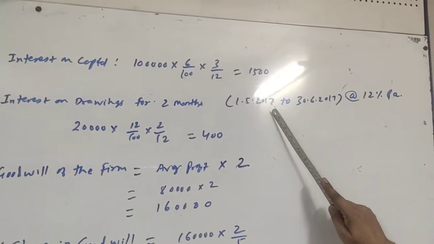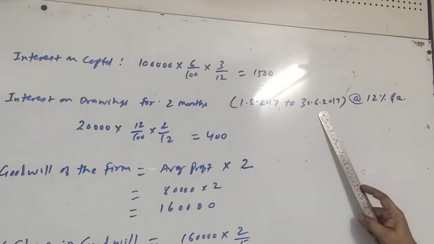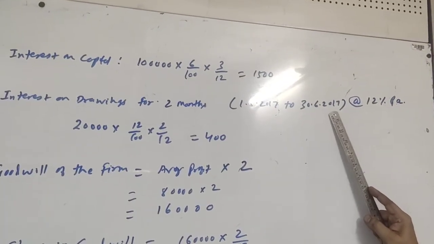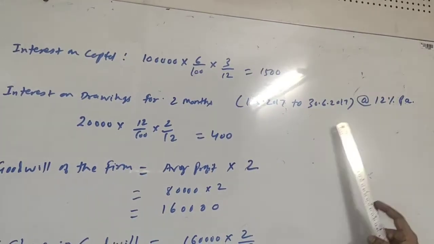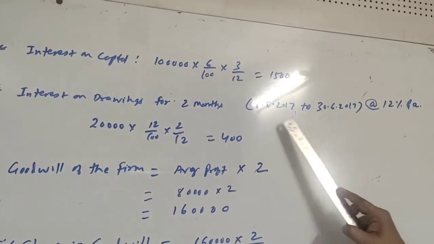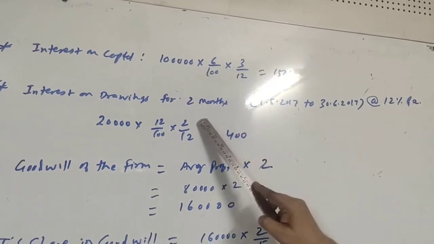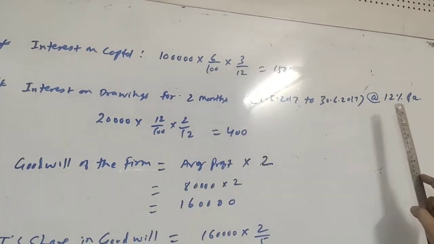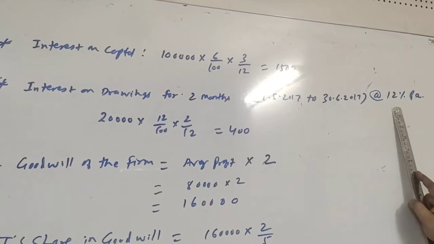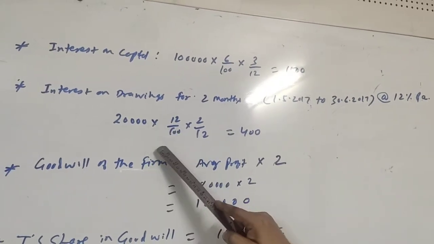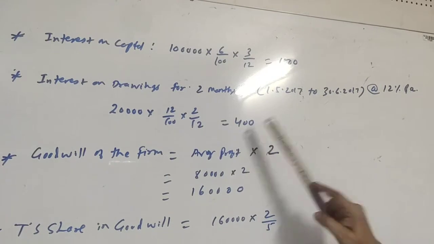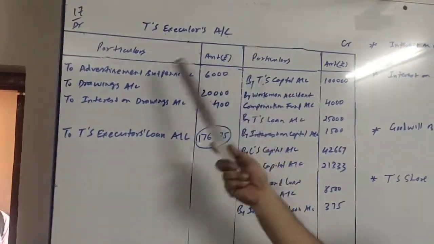The drawing was made on 1/5/2017, and we are making T's executor account on 30/6/2017, which is the date when T died. From 1/5/2017 to 30/6/2017 there are 2 months. So 2 months' interest on drawing will be calculated at the rate of 12% per annum. So 20,000 into 12/100 into 2/12 comes to 400. 400 will be recorded as interest on drawing.